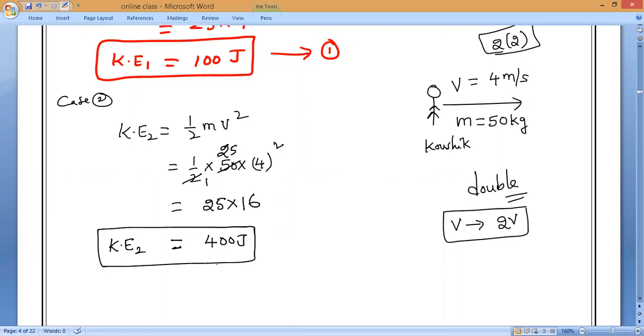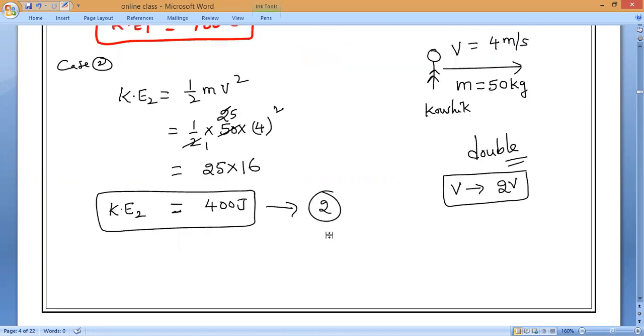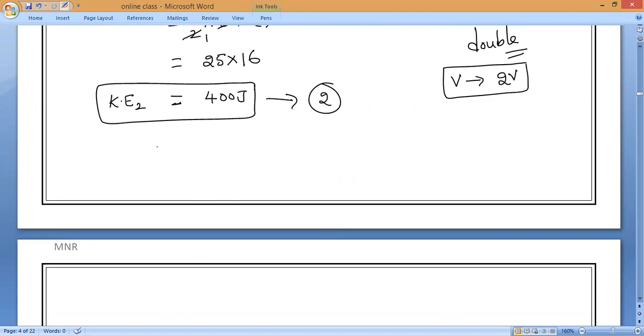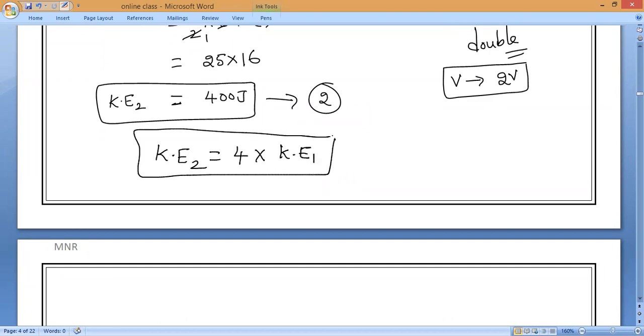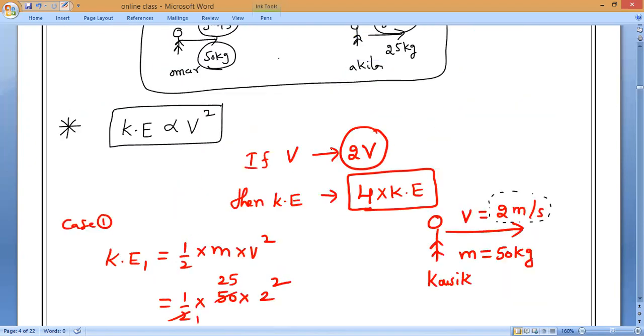4 times. Will you all accept it? So velocity becomes double, and kinetic energy is increased by how many times? 4 times. KE2 is 4 times of KE1. Is it right or wrong? So can I say this conclusion is right?